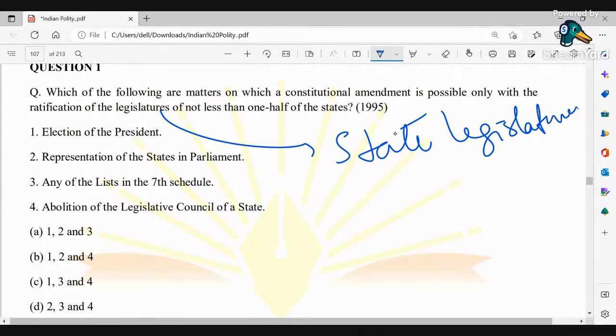State legislatures. Okay, so here, first one, election of the president. Two, representation of the states in parliament. Three, any of the lists in the seventh schedule. Four, abolition of the legislative council of the respective state. The options are given below: 1, 2, and 3; 1, 2, and 4; 1, 3, and 4; and 2, 3, and 4. So obviously, amongst all this, you could clearly say that one of the options may be incorrect.